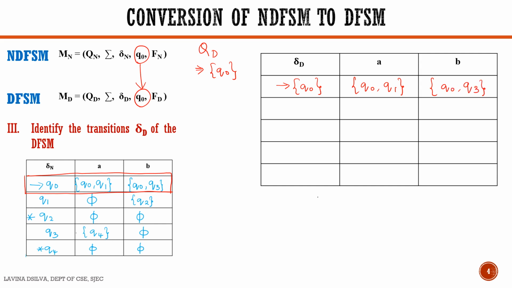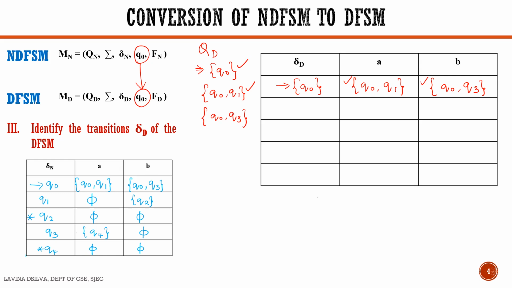Now, do we have any other state in QD right now? No, we didn't have any other states. But two new states were constructed. So we add them into this list, that is Q0, Q1, and we also add Q0, Q3. So construction for this is done.